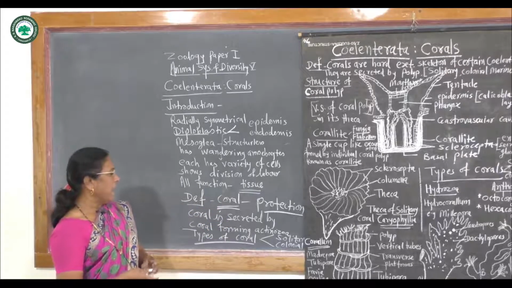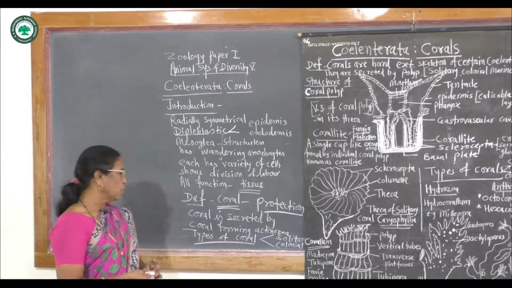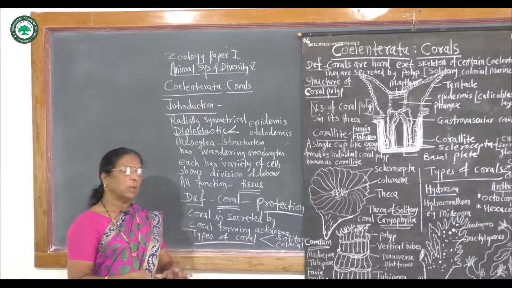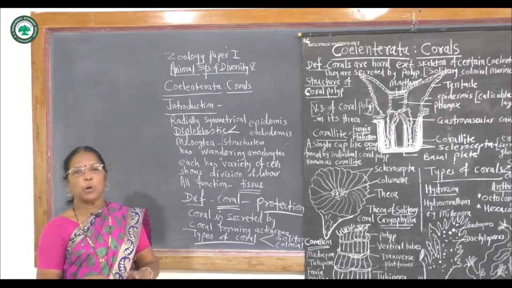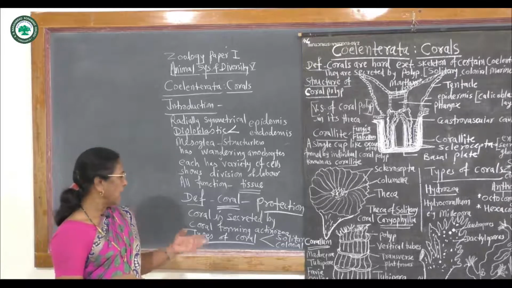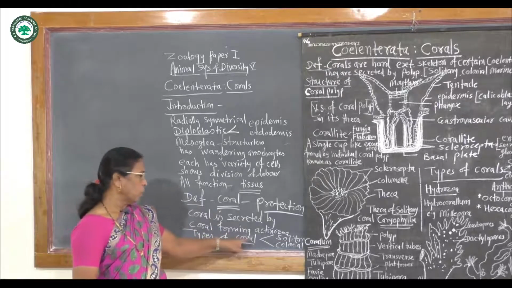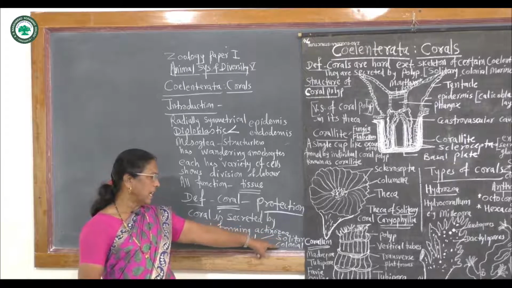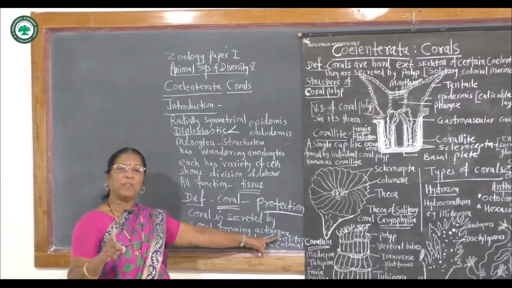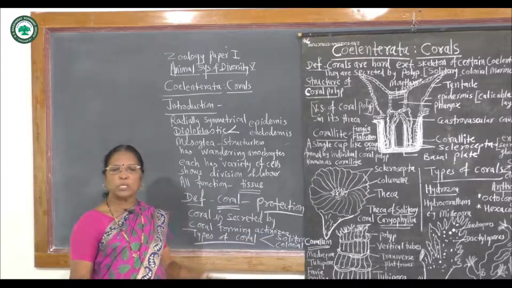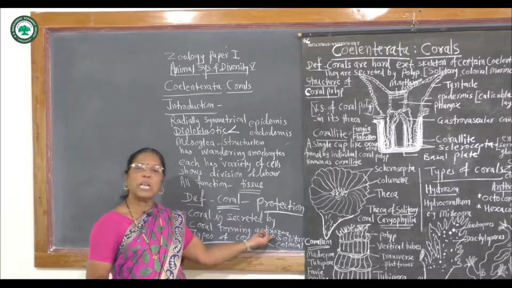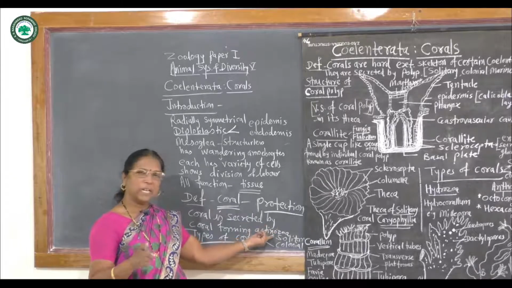Corals are secreted by coral forming Actinozoa. These Actinozoa are the coral forming cells which are present in the polyp. They may be single or colonial. Means there are two types of corals, which include solitary and colonial. Solitary means a single living individual. When it secretes calcium carbonate deposition for protection of its own body, that type of coral is called a solitary coral, means a single individual coral.